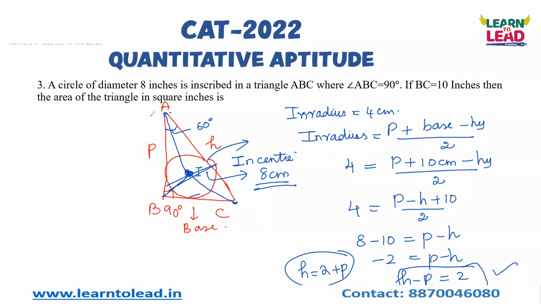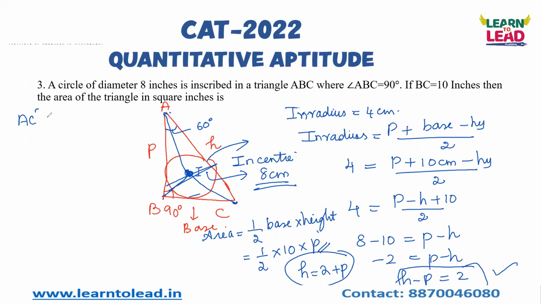To find the area of the triangle, for the right angle triangle, the area formula is half into base into height. So half into base, which is 10 centimeters. Height you have to find out, that is nothing but perpendicular P. So here in this question, I just want you to know what is inradius, what is internal bisector, and the area formula for a right angle triangle.